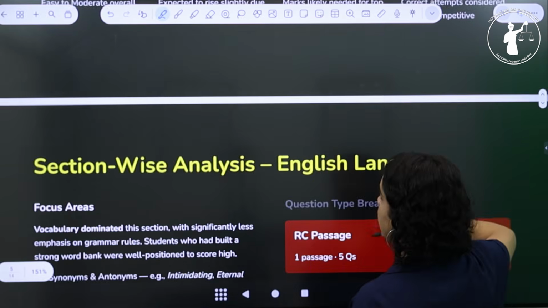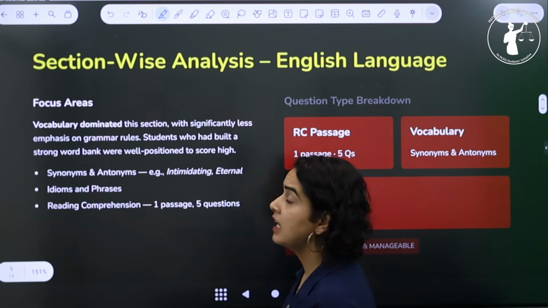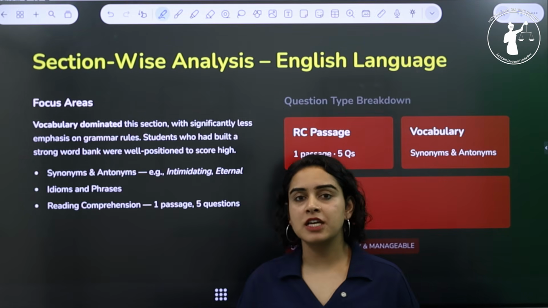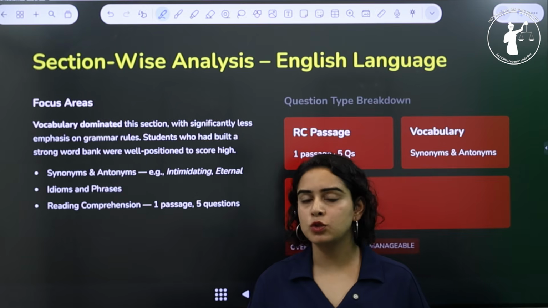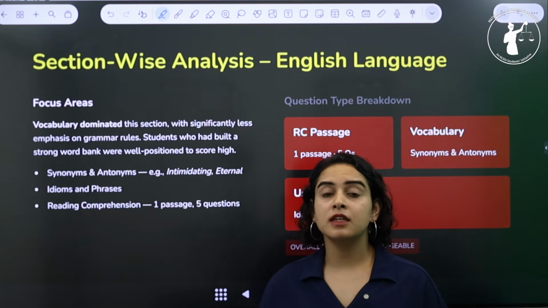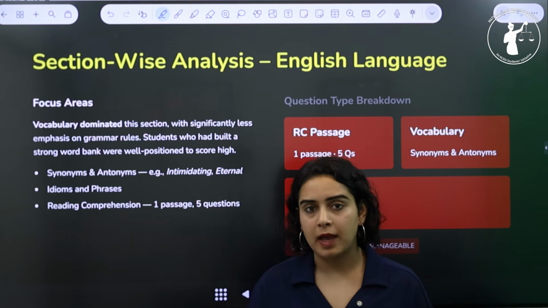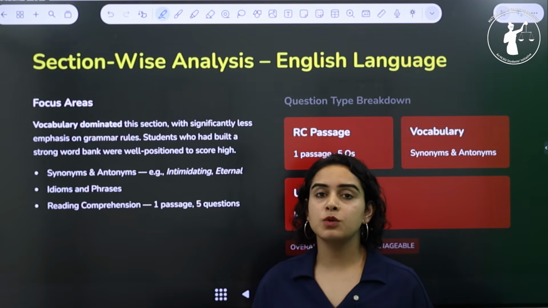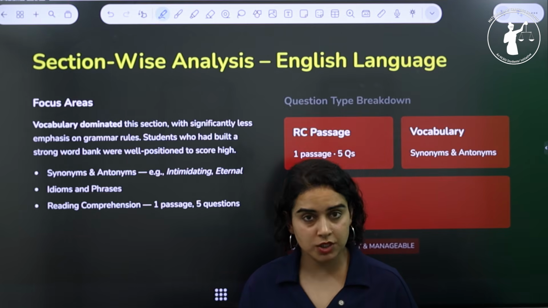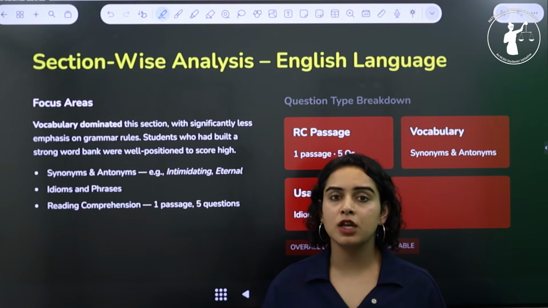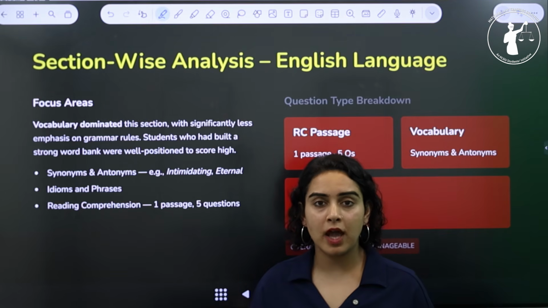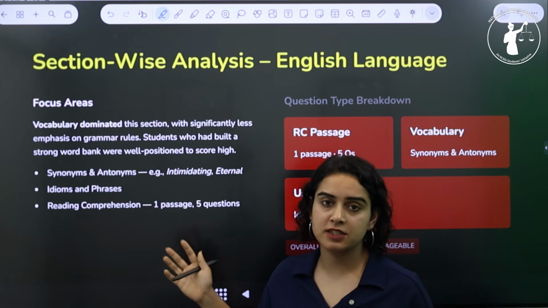Alright, moving ahead. Let's do a section-wise analysis and let's get started with the English section first. Now this section was fairly doable and most of the students found it pretty manageable as well. Interestingly, the focus was more on vocabulary rather than grammar this year. There was one reading comprehension passage which had 5 associated questions around synonyms, antonyms and idioms. So overall, the students who had strong vocabulary could perform much better in the English section this year.